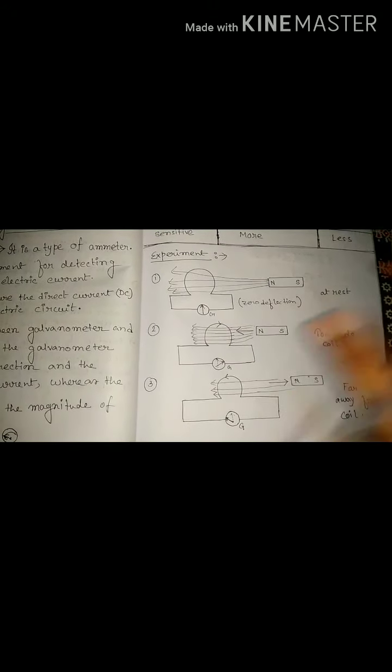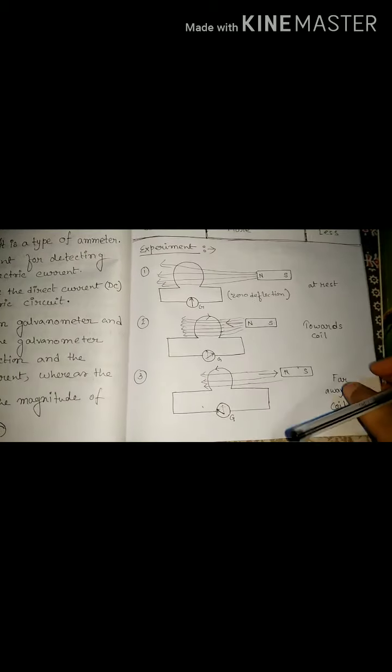The deflection of the galvanometer tells us whether current is induced in a circuit or not. If the current is induced, the galvanometer shows deflection, and because these are two different cases, one moving towards the coil and another moving far away from the coil, the deflection is opposite. One is right side, another one is left side. So the second case and third case are opposite to each other, but in which direction the current flows is determined by Fleming's right hand rule.